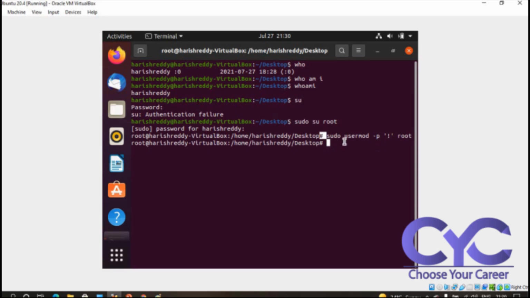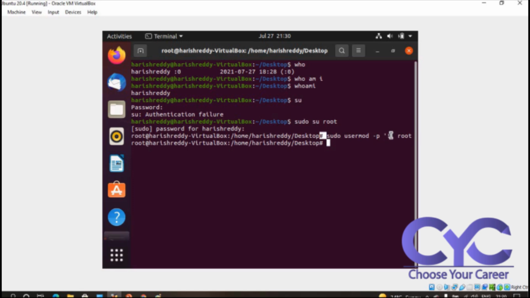For this scenario, I am going with usermod. Usermod is nothing but we are giving some security based upon the root directory. -p is nothing but we are providing a password.